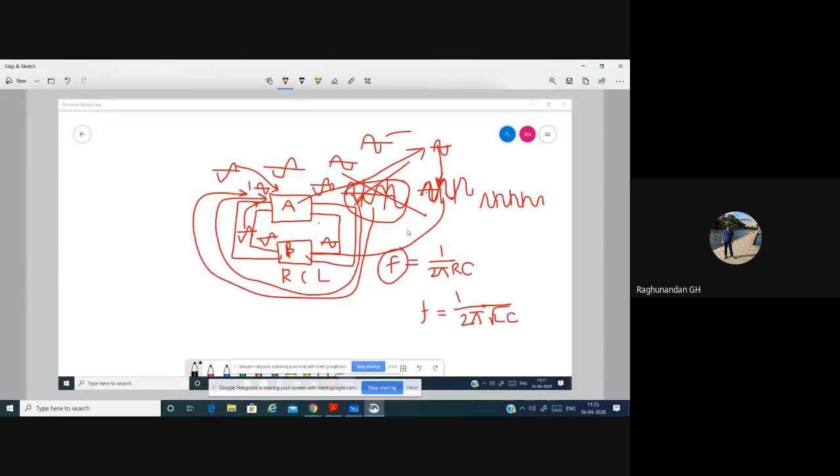This is only possible when the amplifier produces 180 degree and our feedback produces 180 degree. So now the total phase shift across the loop is 180 produced by the amplifier, 180 produced by the feedback. So totally it is 360 degree. 360 degree or 0 degree, both are the same, no? Both will start at the same point. So that's why the total phase shift produced in a feedback network should be equal to 360 degree or 0 degree. Then only we are going to have a continuous signal like this.